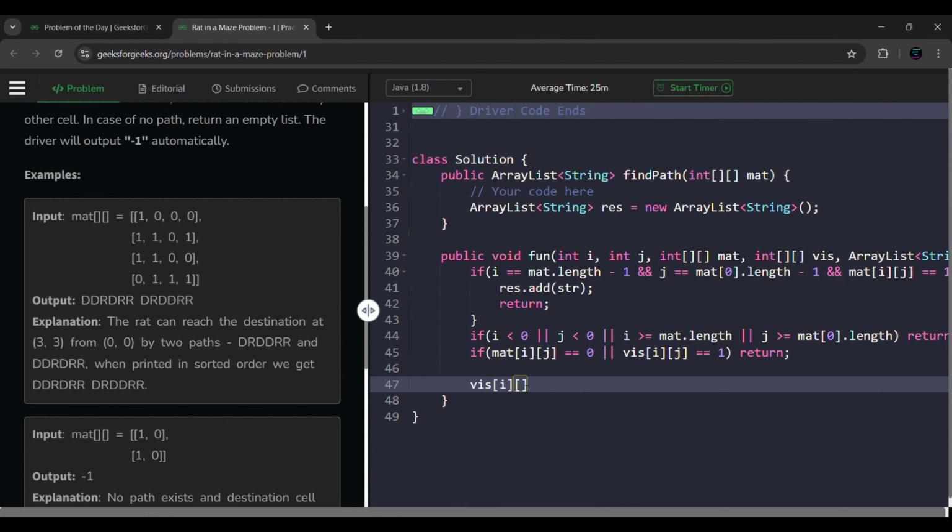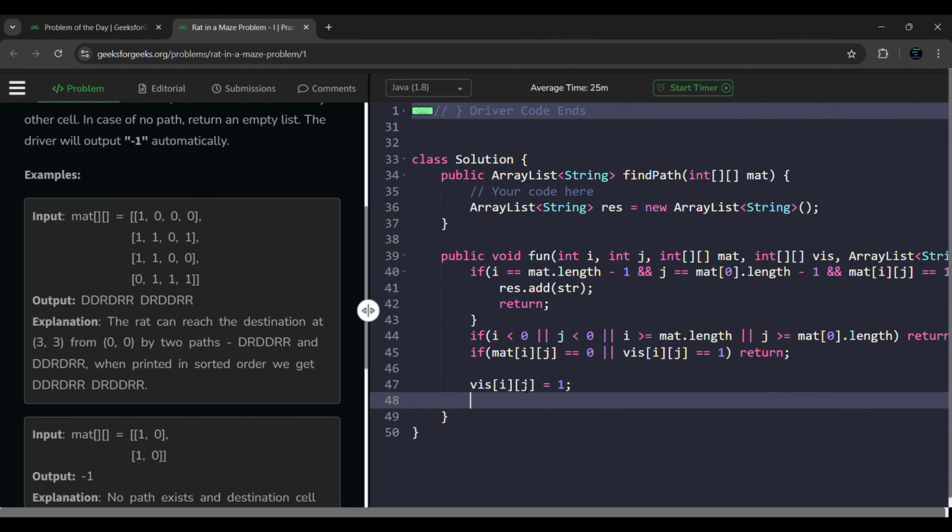Okay, if it is not visited, then we'll come to line number 47, and we will mark here, first of all, visited. Let's mark it as visited, because visited of ij is equals to 0. That's the reason you are coming to line number 47. Otherwise you will get returned at line number 45 itself.